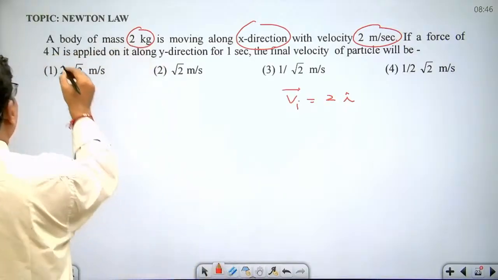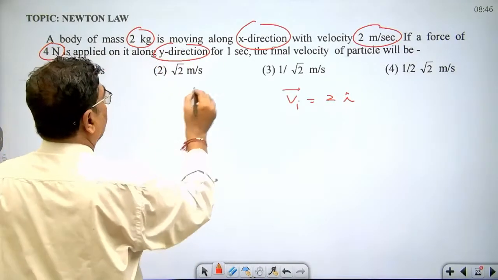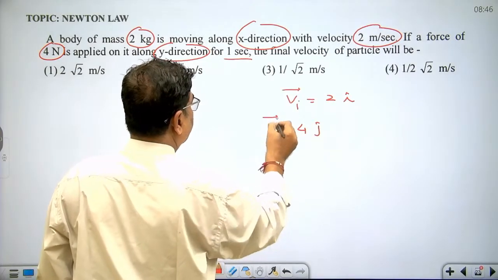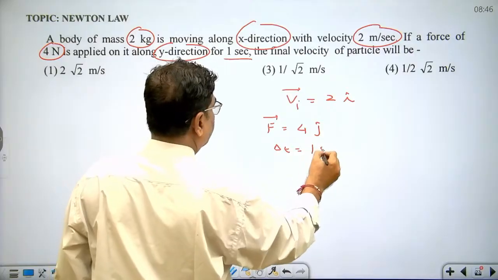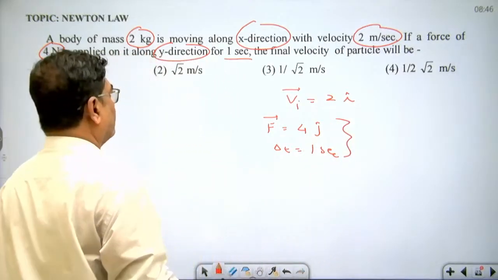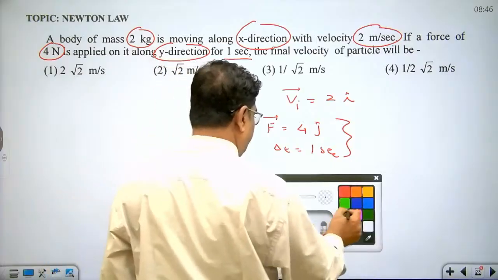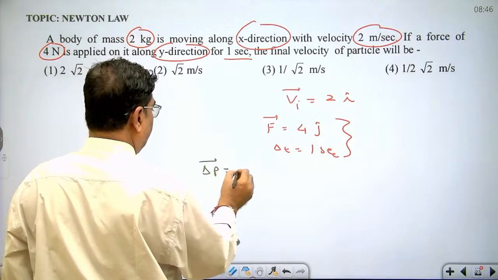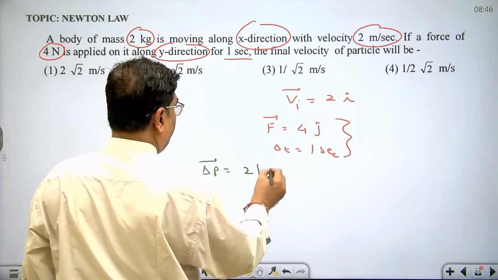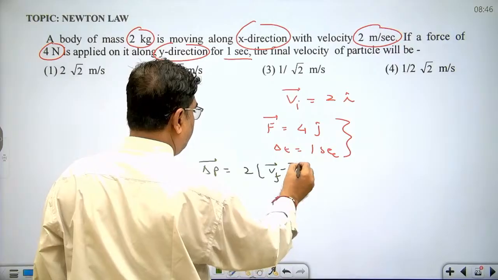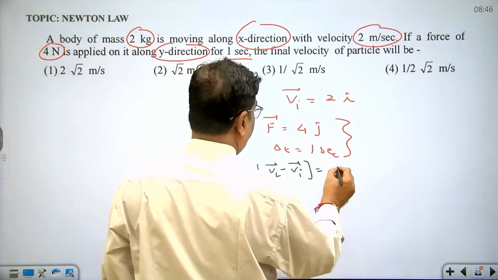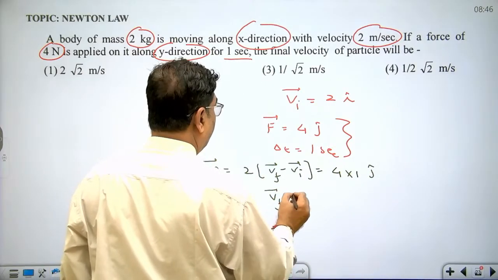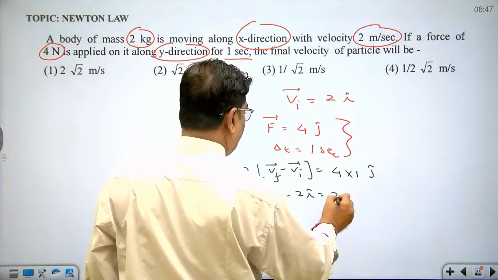And on application of force 4 Newton, in which direction? Along y direction. Force is 4 Newton along y direction and time interval is 1 second. We know the product of force and time interval is impulse, that is change in momentum. So dear student, change in momentum is equal to mass into final velocity minus initial velocity. This is equal to the product of force into time interval. This is j cap.